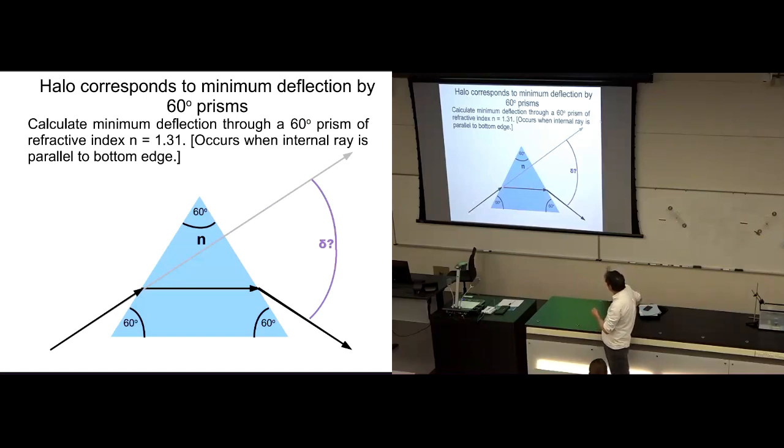Here's the incident ray. There's one refraction here, second refraction over here. These two refractions cause a total deflection of the light ray. It was traveling in this direction upwards towards the right. It's now traveling in this direction downwards towards the right. What is the deflected angle? How much angular change was there? Change in angle when it traversed the crystal. So we want to find out this angle I call delta, the deflection, the Greek d, delta.